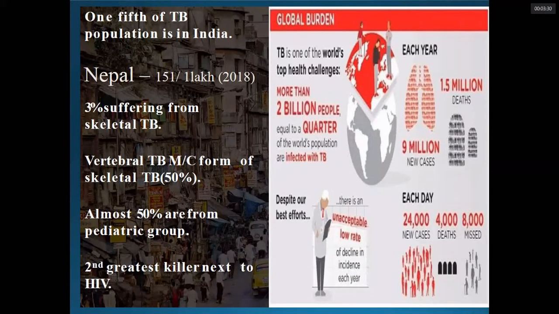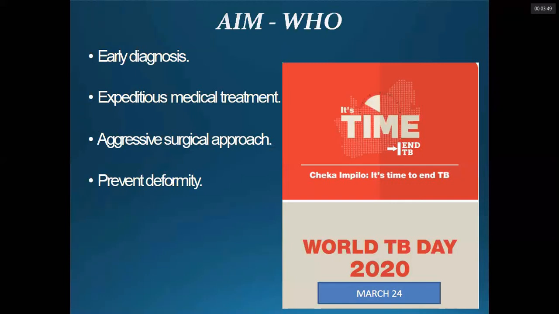That is tuberculosis of the spine, or we say tubercular spondylitis. Almost 50% are from the pediatric age group. And it is the second greatest killer next to HIV. So World TB Day we celebrate on 24th March, and the slogan for 2020 World TB Day is "It's time to end TB."